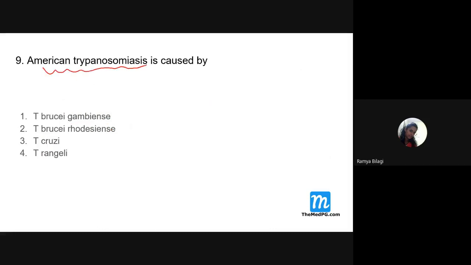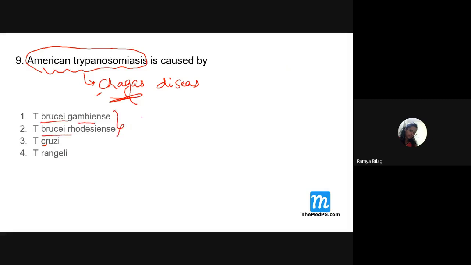American trypanosomiasis is caused by, I think it's a different question. American trypanosomiasis. It is also called as what? Chagas disease. Excellent. Chagas disease, because the person Chagas has done a lot of work on this. So it is caused by which one? Trypanosoma cruzi. The brucei complex, gambiense, rhodesiense, all this causes what?